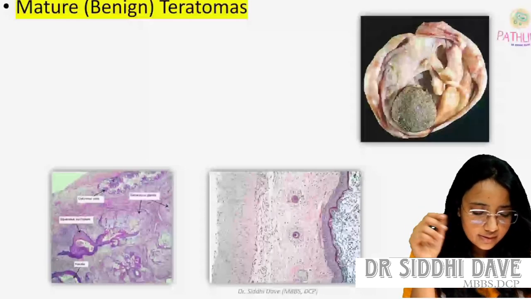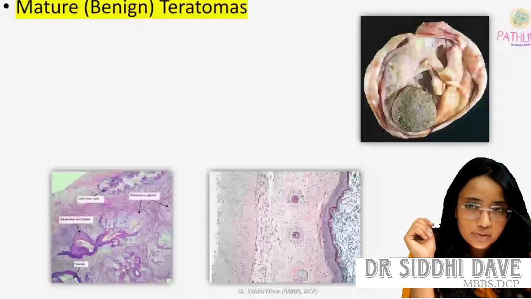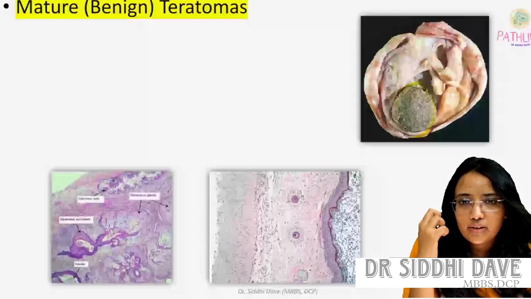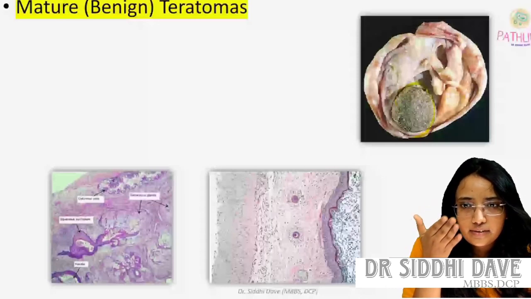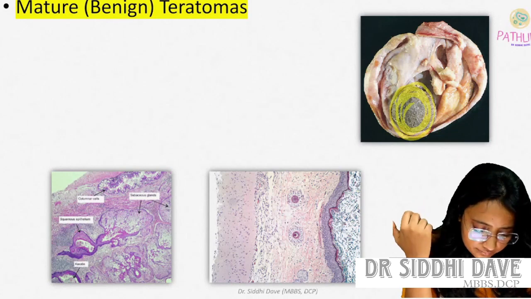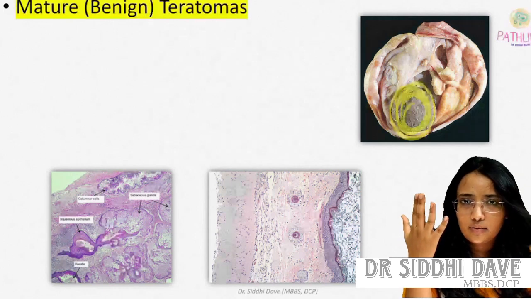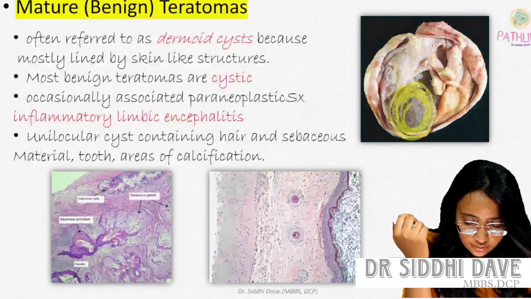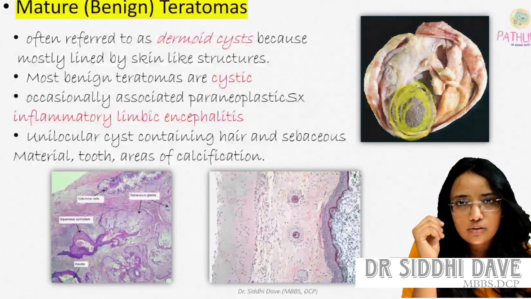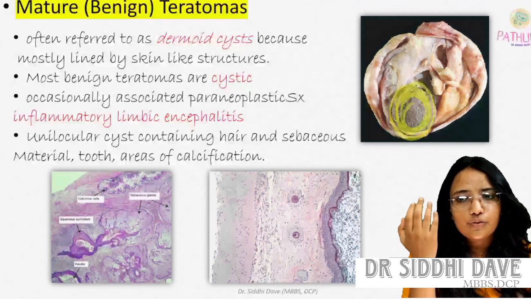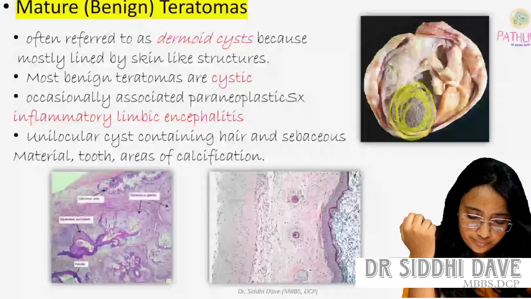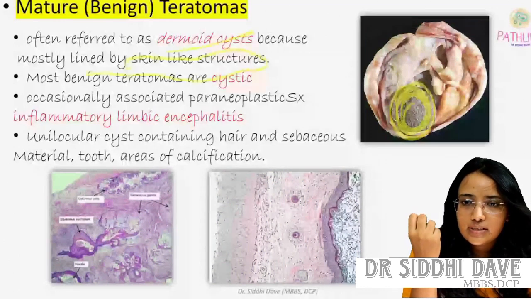So here is the gross specimen of the teratoma. You are seeing the tuft of hair in the cavity itself. In microscopy you will also see the appendages and hairs. So often it is also called a dermoid cyst. Why is it called a dermoid cyst? Because it is mostly lined by skin-like structure. That's why it is called a dermoid cyst.